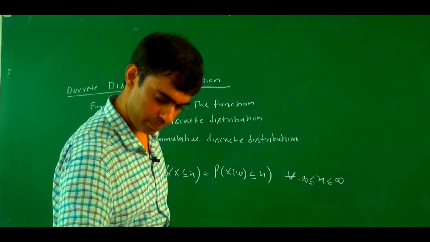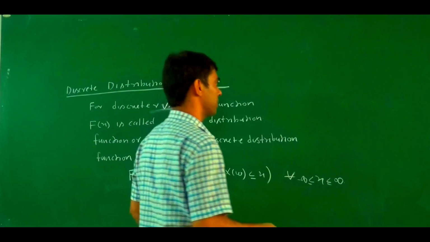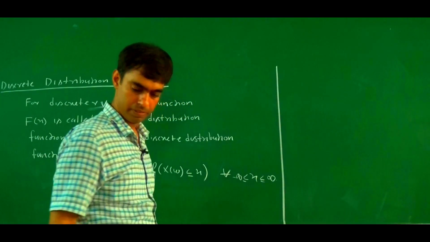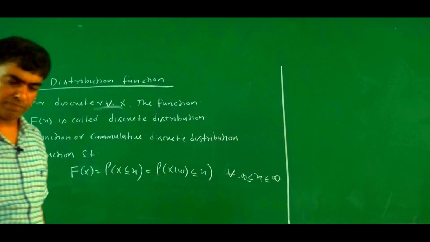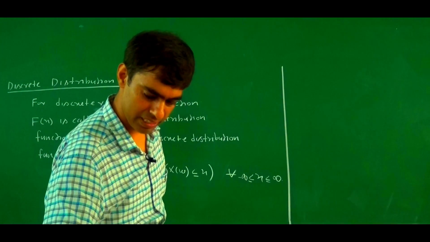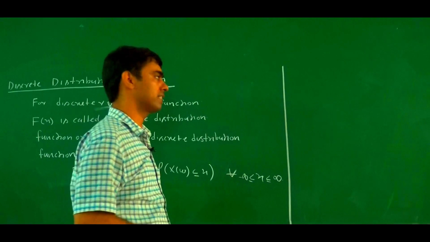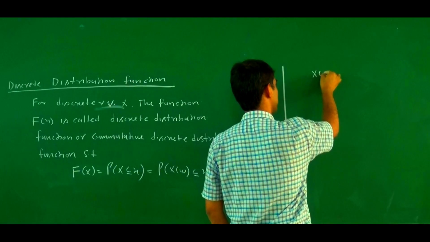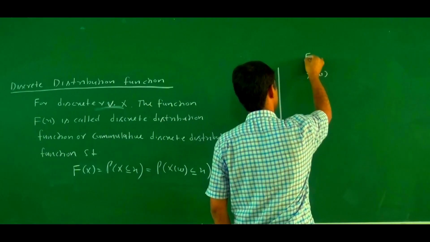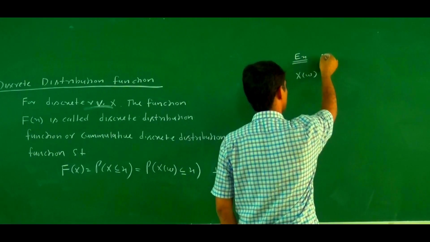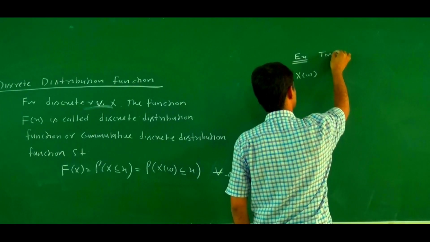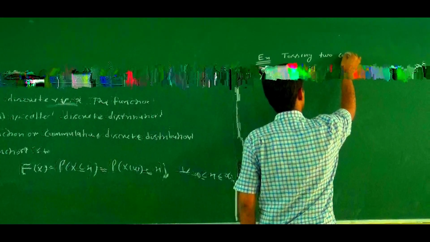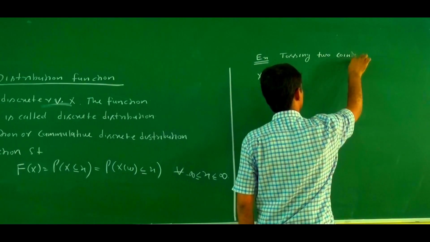Again, if we take the same example, the example of tossing 2 coins simultaneously, and X is the occurrence of a head.